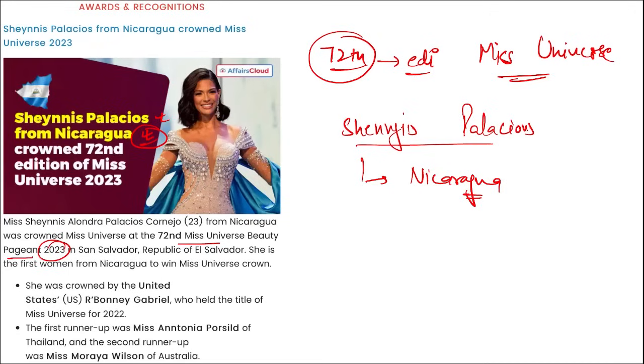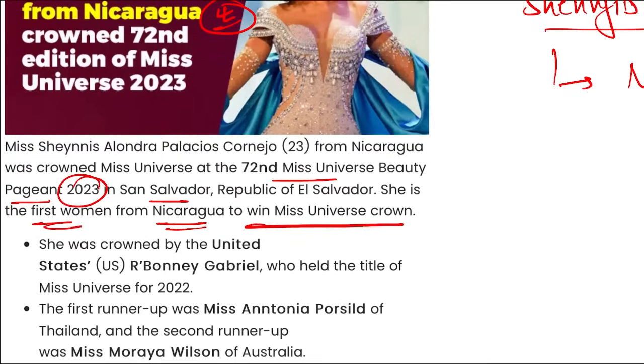And where was this beauty pageant held? This was held in El Salvador. Correct? And she became the first woman from Nicaragua to win the Miss Universe crown. Apart from this, friends, you can see here some other important points, that is, she was crowned by United States' R. Bonnie Gabriel, who held the title of Miss Universe for 2022.